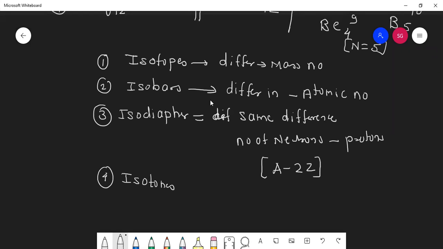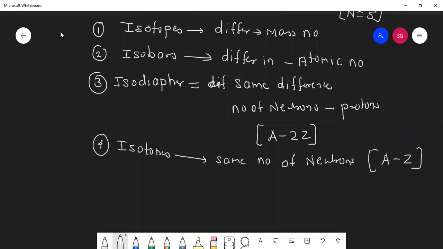Isotones means same number of neutrons. It is also called isoneutronic, or isotonic. So the formula is A minus Z. Is it correct? Now we'll move to the next one. That is the fifth one, that is called isoelectronic.